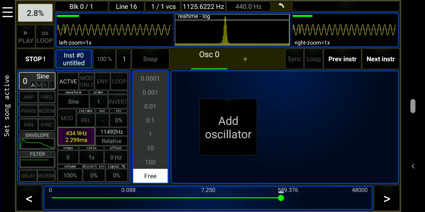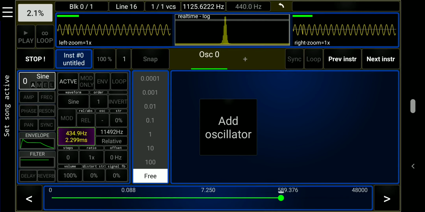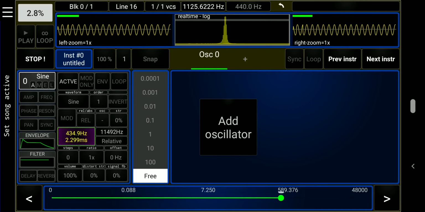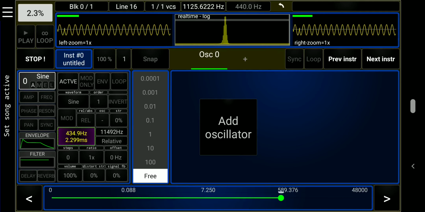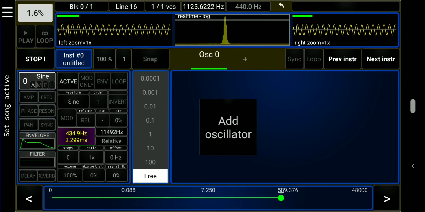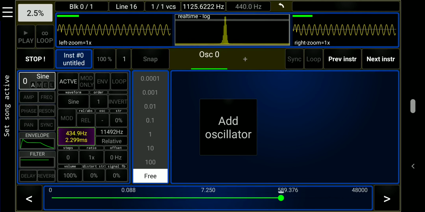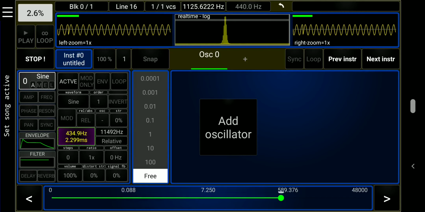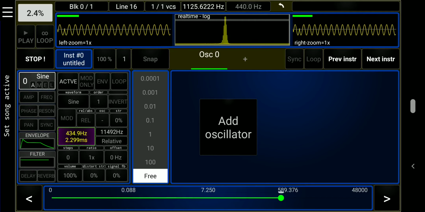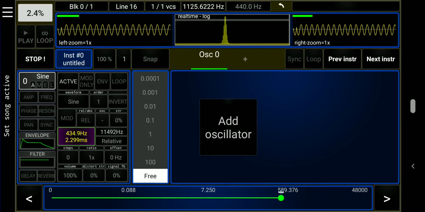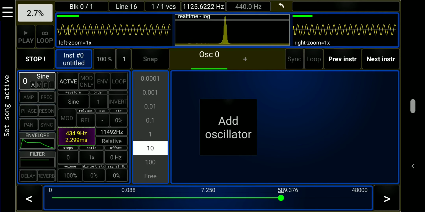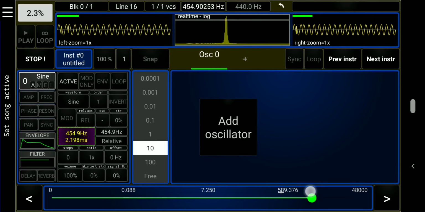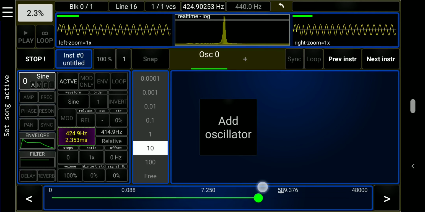The arrows on the right and left of the slider control can be used to increment and decrement the value as well. The amount of change is defined by the step amount selected in the snap selector in the middle of the screen. When a step amount other than free is selected, the slider changes by increments of the snap selector amount. The arrows also increment and decrement by the same step amount, so, for example, if we choose 10, we can go up and down by 10 Hz.